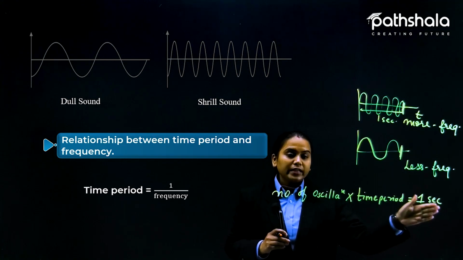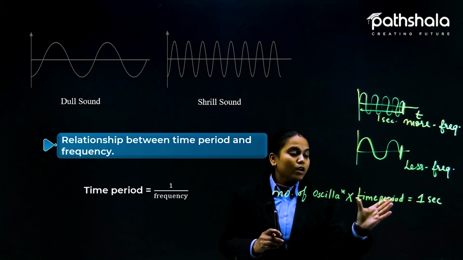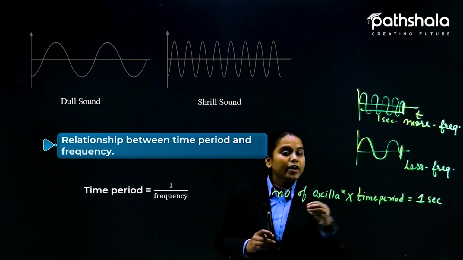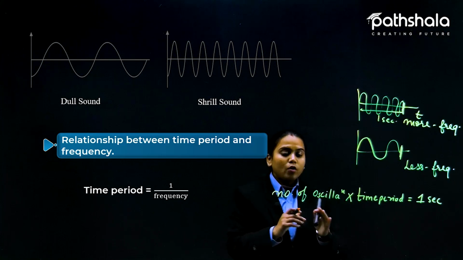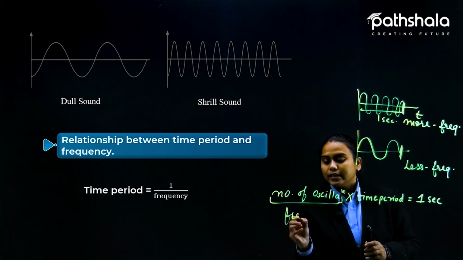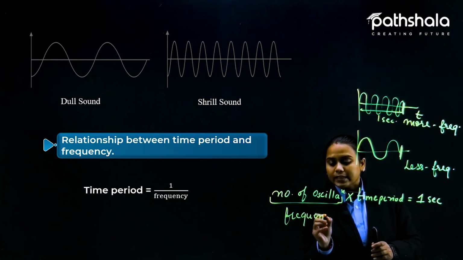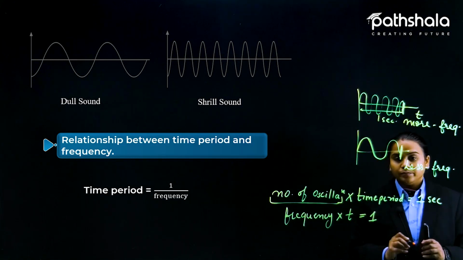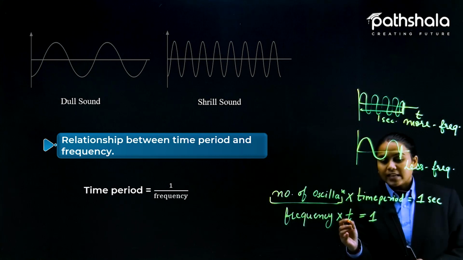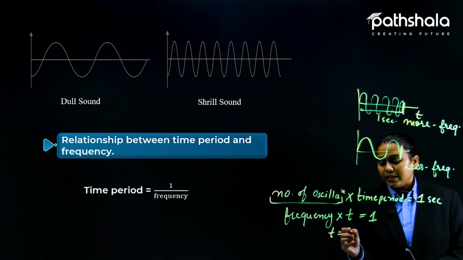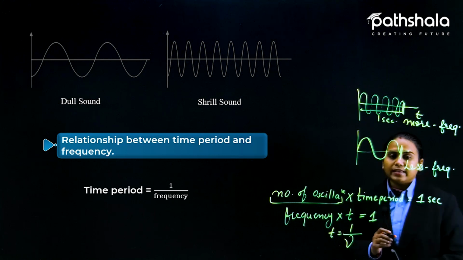For that, the time period for one wave and the number of oscillations required to make 1 second. Now I have told you the number of oscillations here is known as the frequency. So we can say that frequency multiplied by time period is equal to 1 second. If we leave the time period alone, it will be equal to 1 upon frequency. And frequency is denoted by this symbol.